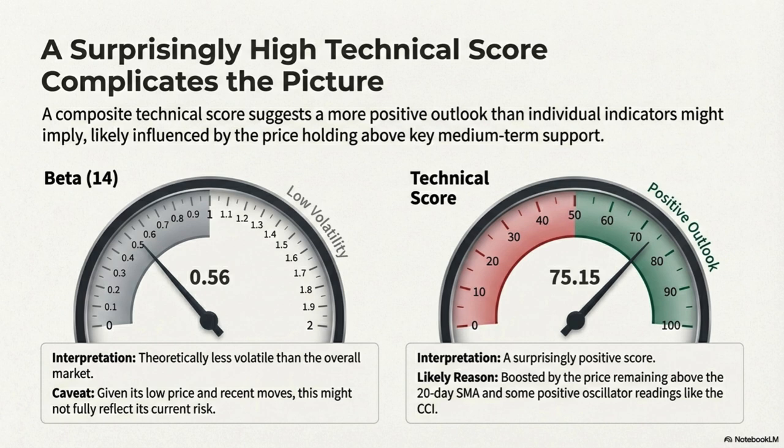Statistical risk and return data. Risk profile of the stock. Beta, 14, 0.56. The stock is theoretically less volatile than the overall market, but given its low price and recent moves, this might not fully reflect its current risk. Technical score, 75.15. This score reflects a surprisingly positive technical outlook despite the recent drop, likely boosted by the price being above the 20-day SMA and some positive momentum indicators like CCI.